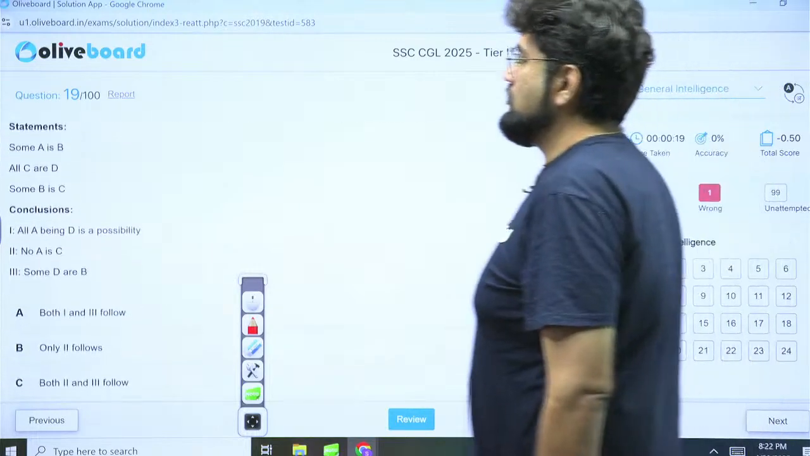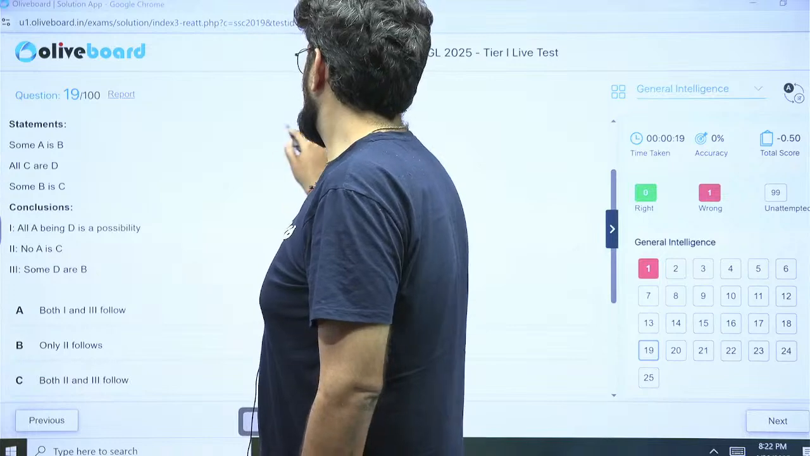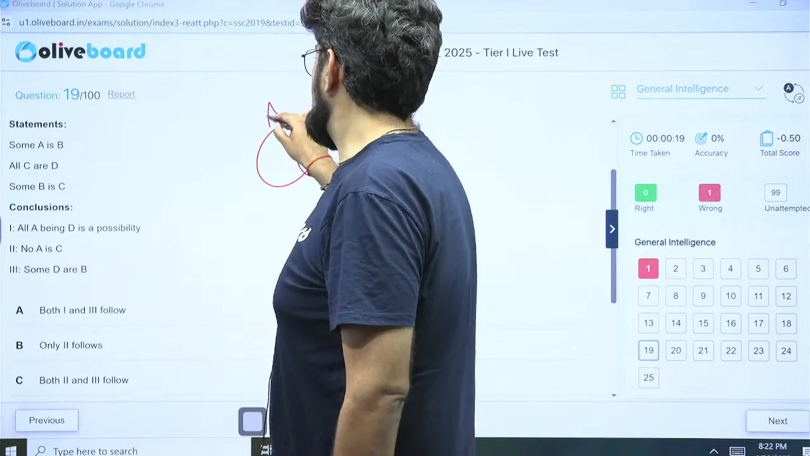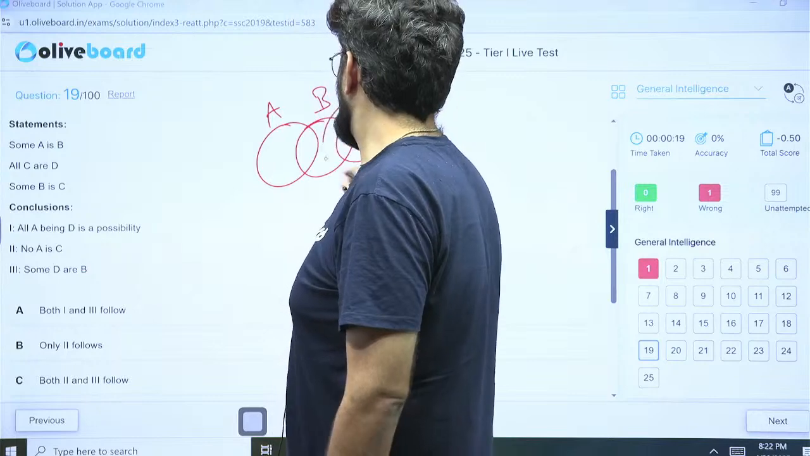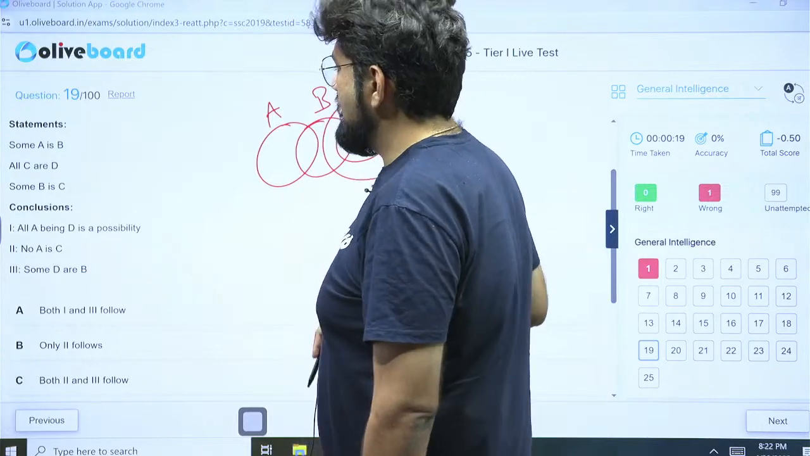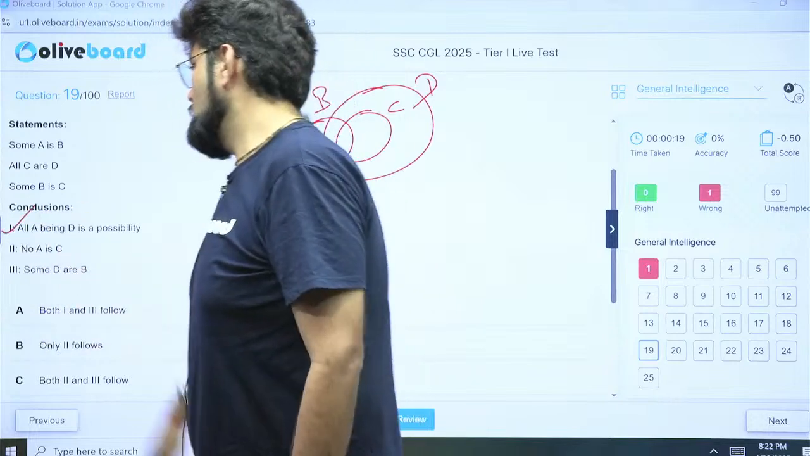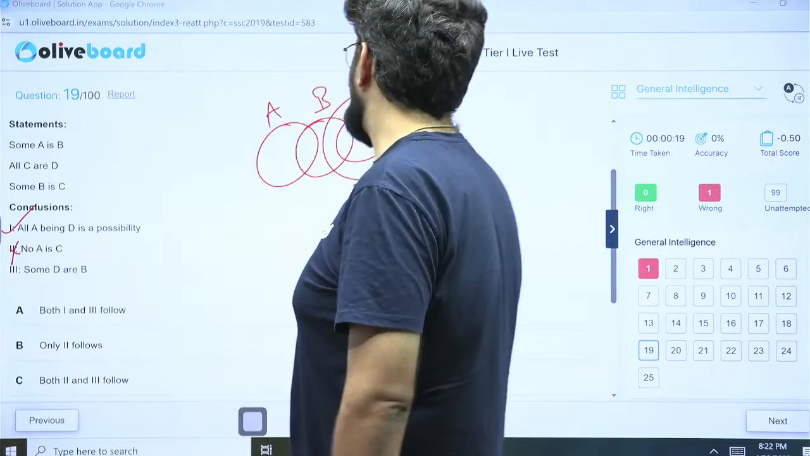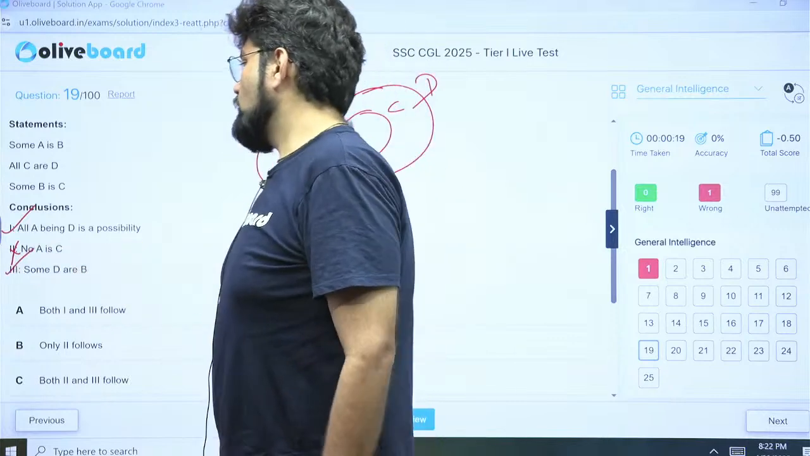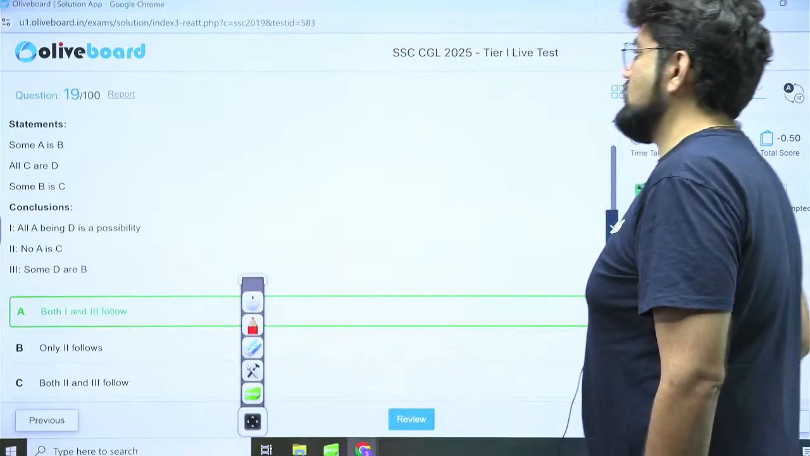Next, syllogism. Some A is B. All C are D. Some B is C. All A being D: A and D are not connected directly. All possibilities are true. No A is C: no, they are not connected. So all definite are false. Some D are B: yes, that's definitely true. So 1 and 3 are correct. Both 1 and 3 follow. Option A is the right answer.